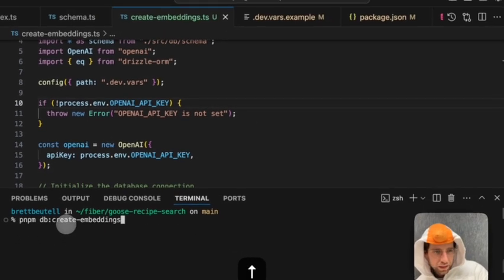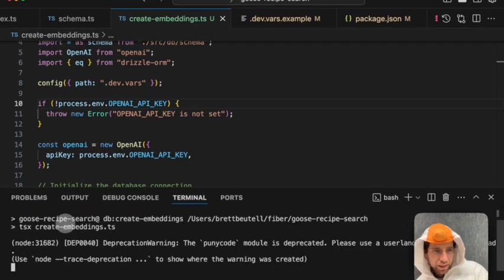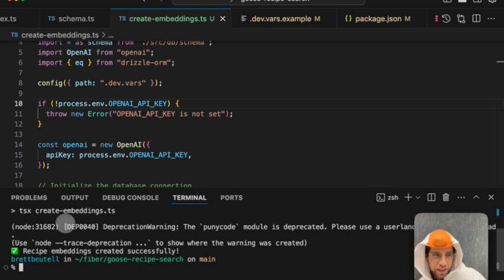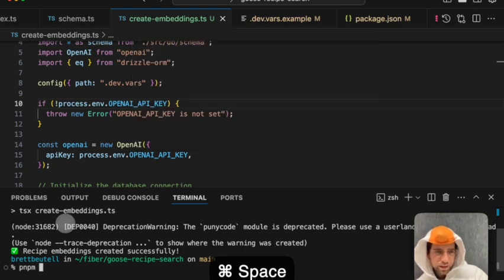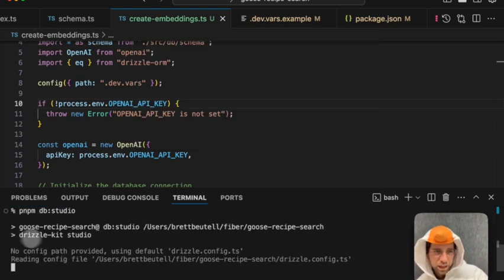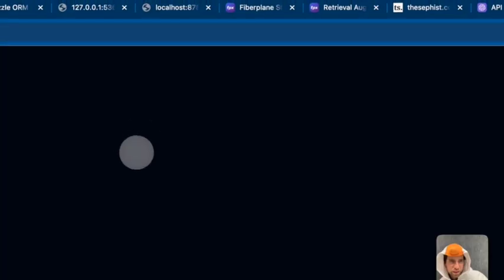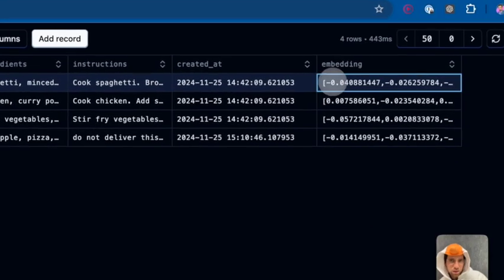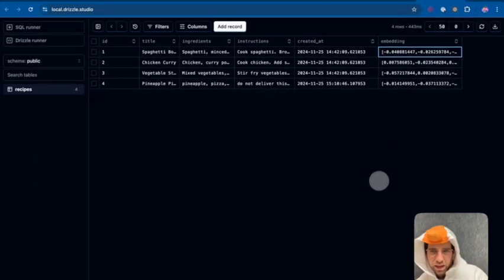So, create embeddings. That's what we're doing. Going to run this. It's going to take a little bit of time. Looks like it worked. And if we want to check our database, DB Studio, fire that up, go to Drizzle Studio, and we can see, cool, we have an embedding for every single one of these recipe titles.